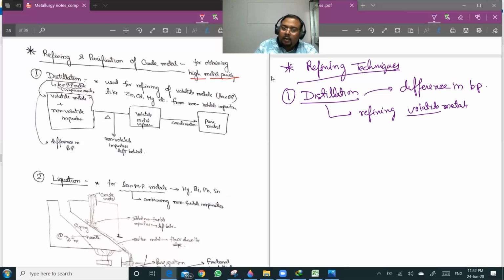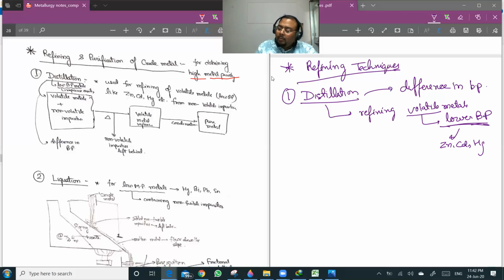By volatile metals, we mean metals which have a lower boiling point. And these metals include zinc, cadmium, and mercury. Mercury, though, is almost liquid at room temperature.